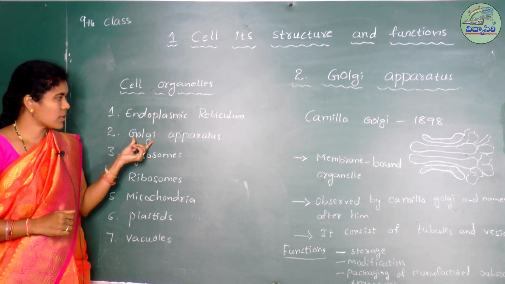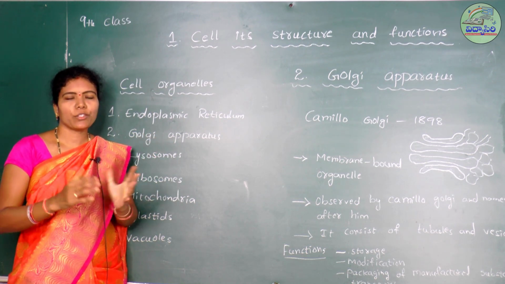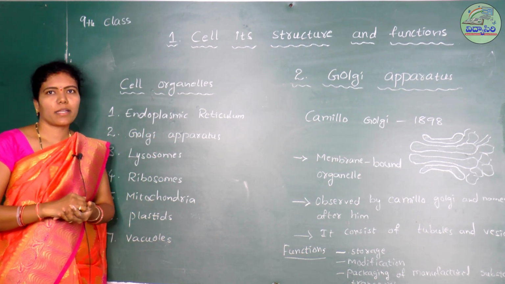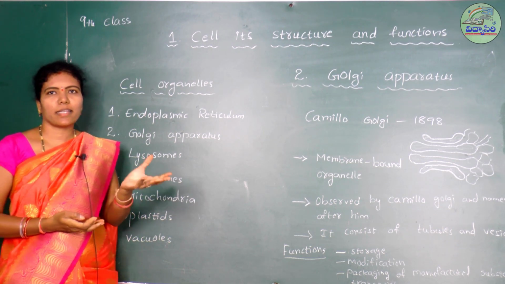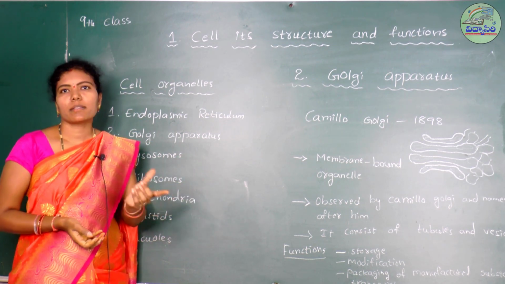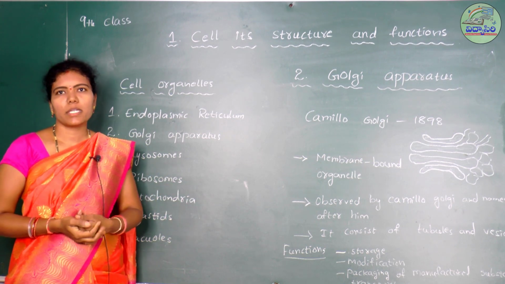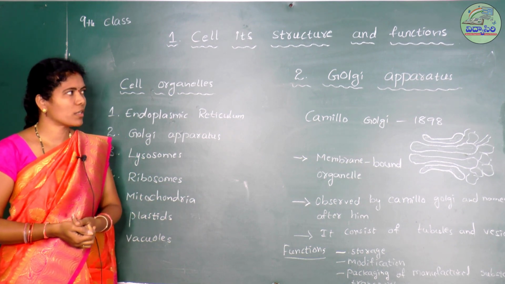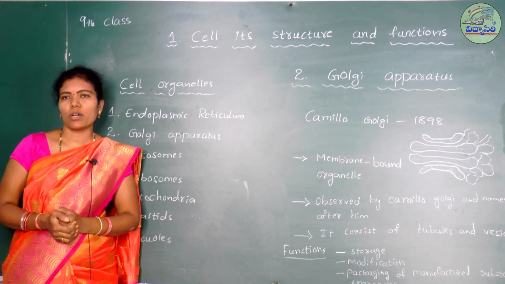So just like that, the Golgi apparatus is also a factory. It can store materials and package them, and then when there is a necessity in other cells or organelles, sometimes it gives them to a cell organelle, the lysosome also, not only directly to the outside of the cell membrane. So these are the important points of the endoplasmic reticulum and Golgi apparatus.